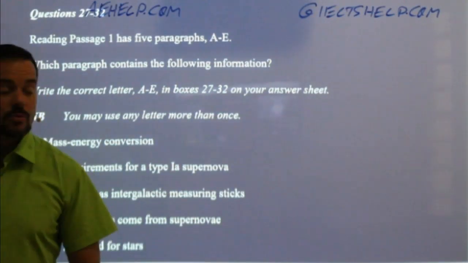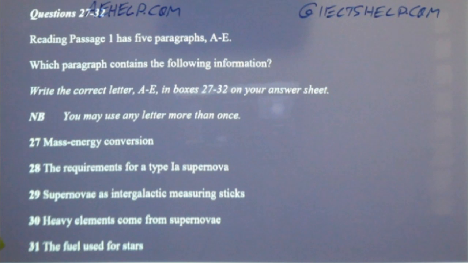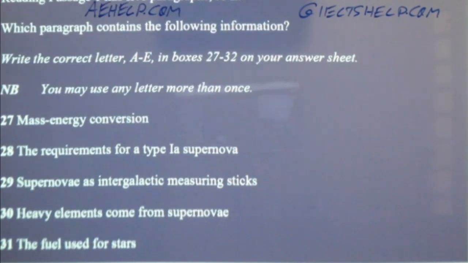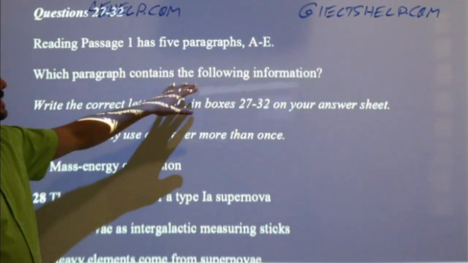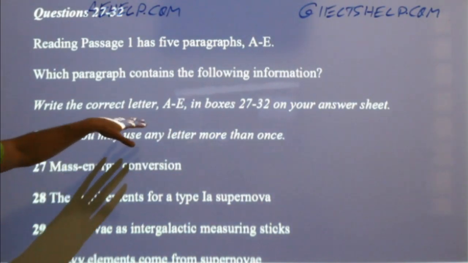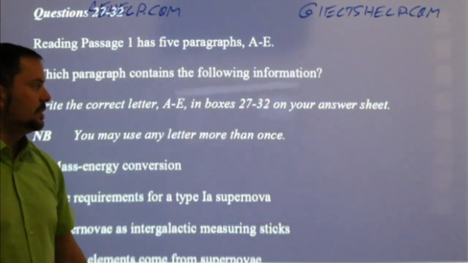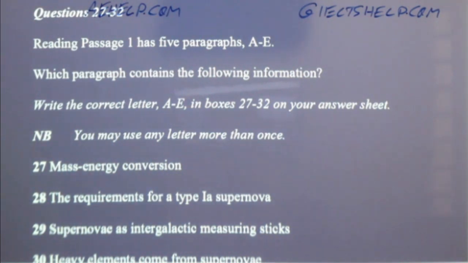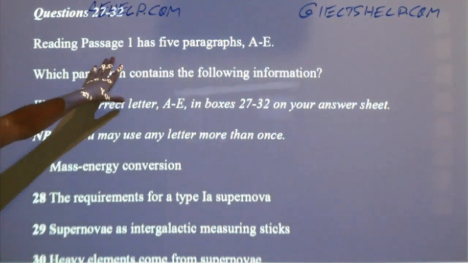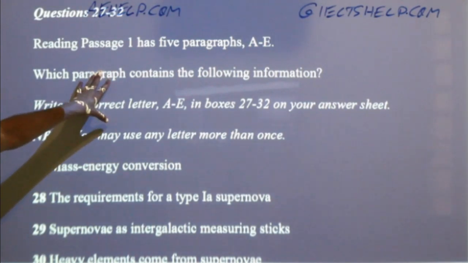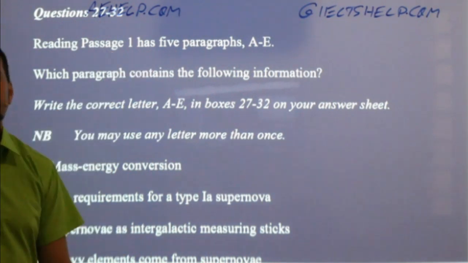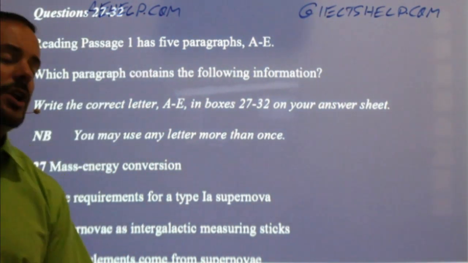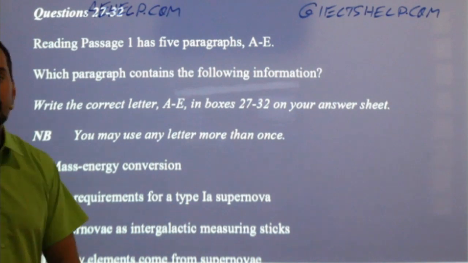Here are the questions. Reading passage 1 has 5 paragraphs. Which paragraph contains the following information? Write the correct letter A to E in boxes 27 to 32 on your answer sheet. So here you have to match the paragraph with the information, or you have to match the information with the paragraph, said another way. Should I read this kind of question before I read the passage?